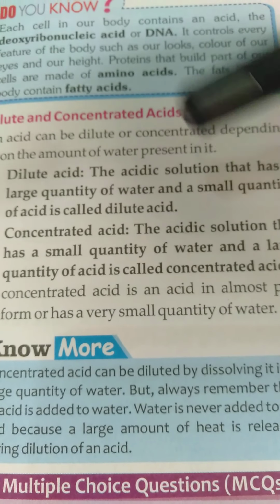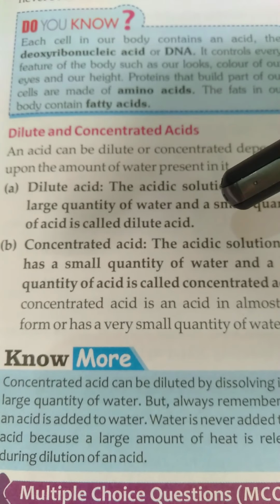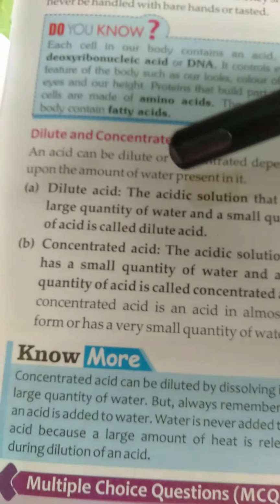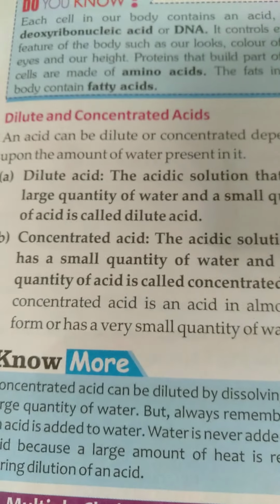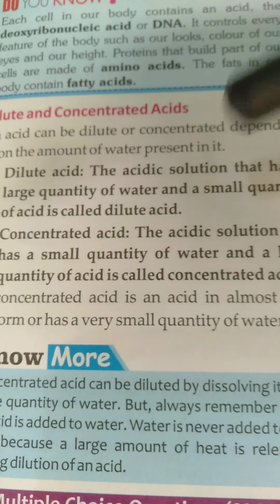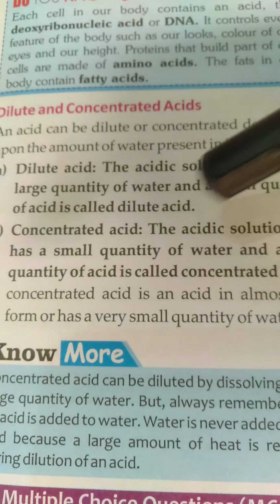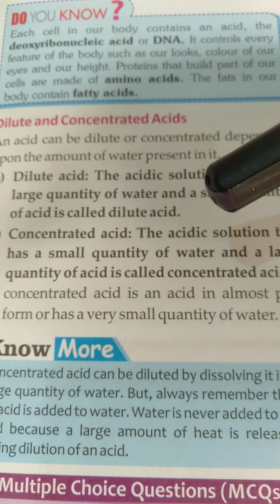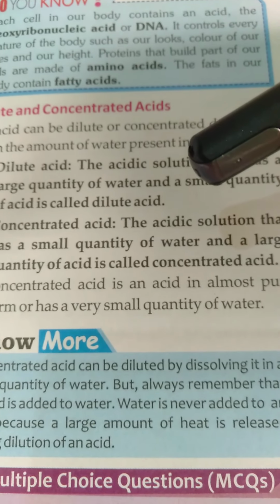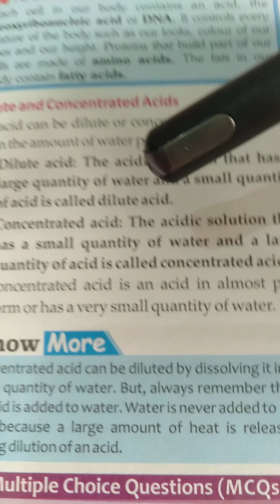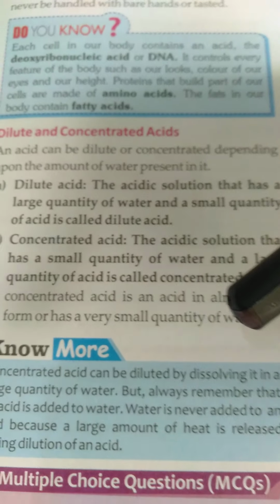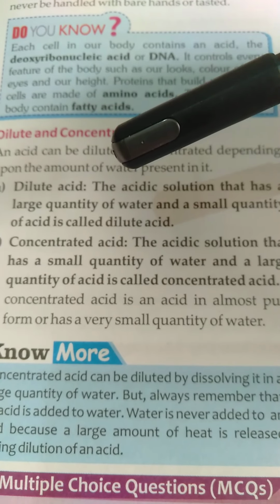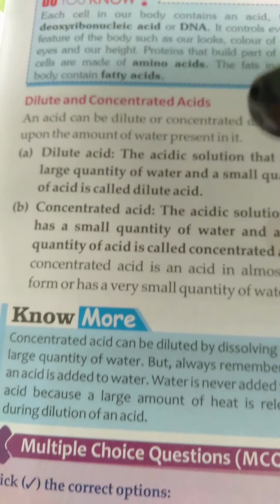In a concentrated acid, the amount of water is very little. First, dilute acid: the acidic solution that has a large quantity of water and a small quantity of acid is called a dilute acid. Nowadays some acids we use inside our home for cleaning purposes are dilute acids and some are concentrated acids. Dilute acid के अंदर पानी ज़्यादा ऐड होता है and acid कम होता है.